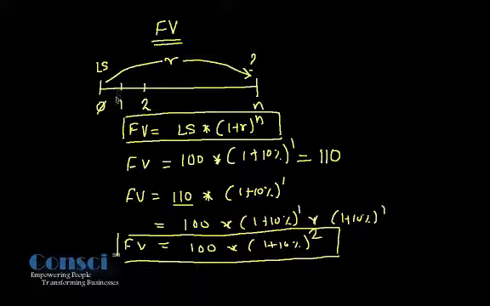Now here we looked at the cash flow that is happening only once, and that's why we called it a lump sum. What if the cash flow occurs repeatedly? So let us look at that example of annuity.